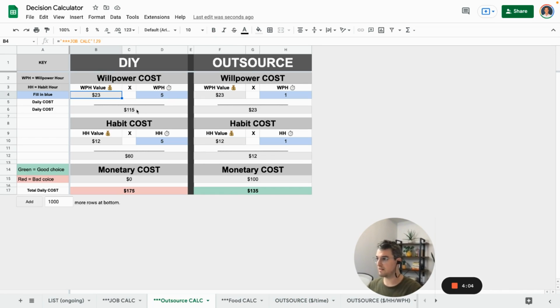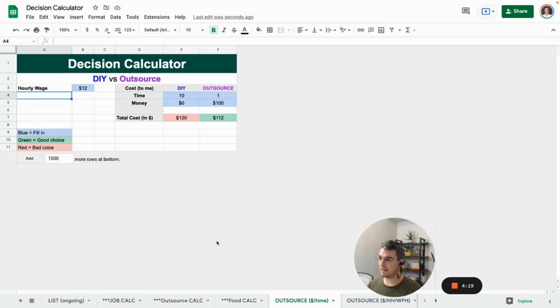Let's move here because it makes it easier. So let's say my willpower value is higher than my habit value. And because these two are different, if I'm looking at this 10 hours all priced at the same wage, that's not giving me as accurate a total cost.